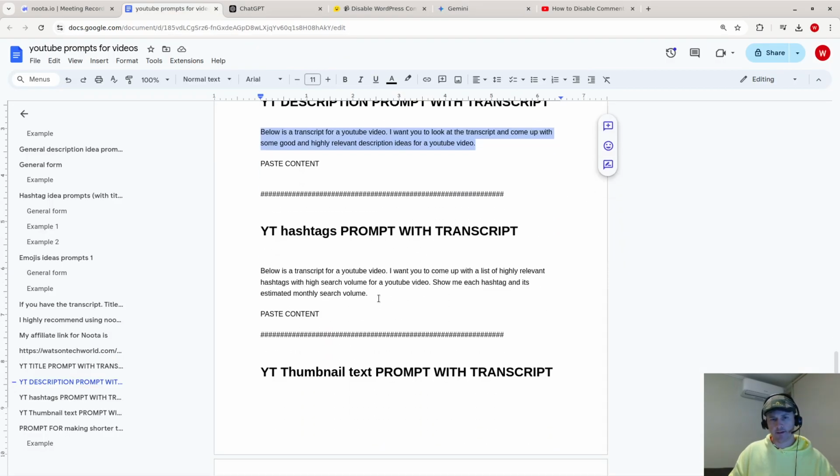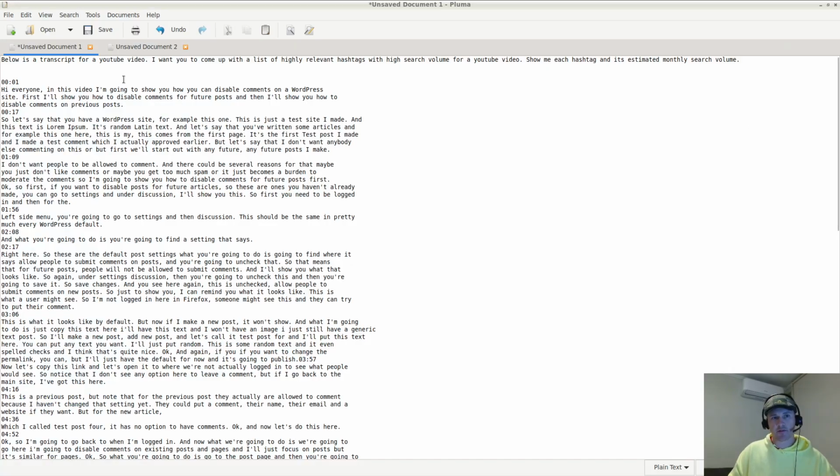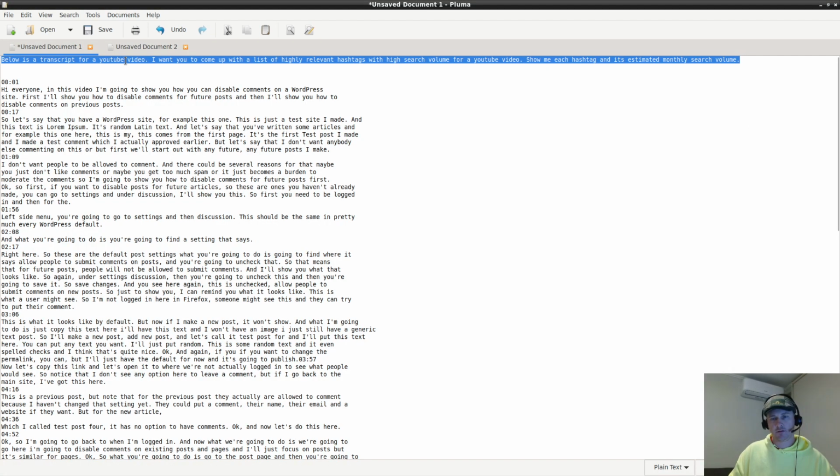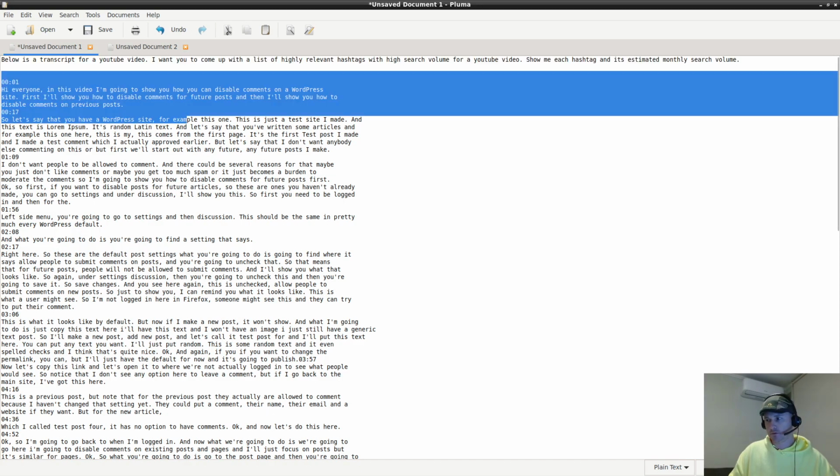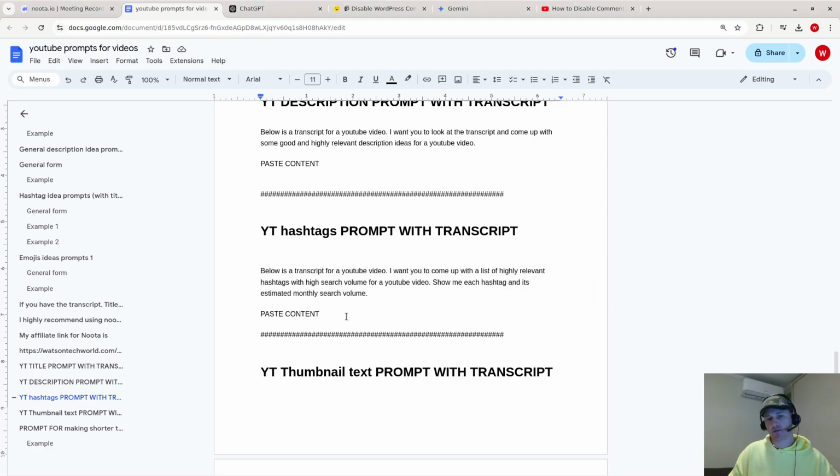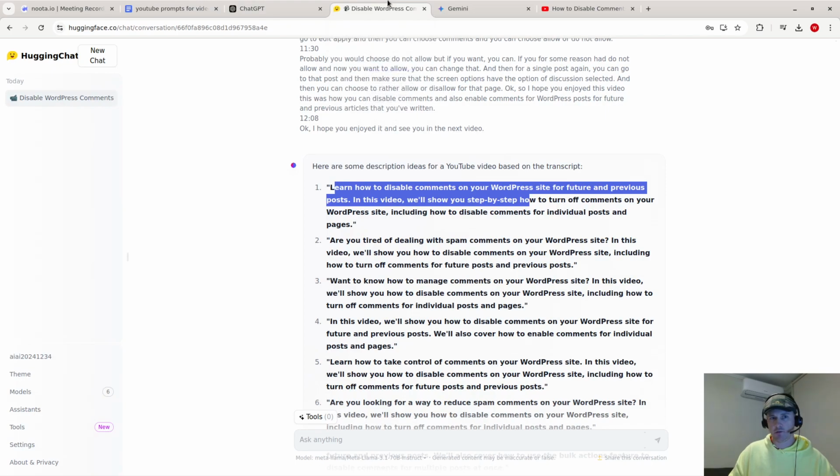And then the same idea for hashtags. You can get hashtag ideas. Basically, if you have a transcript, you can use a prompt like this, put your transcript below, and then put it into different tools like ChatGPT, Hugging Chat, or Gemini.